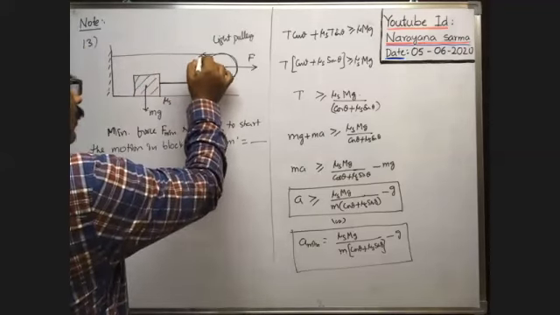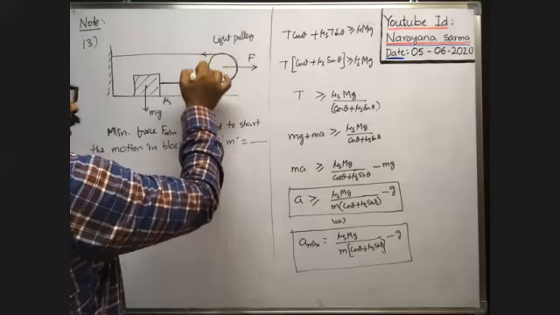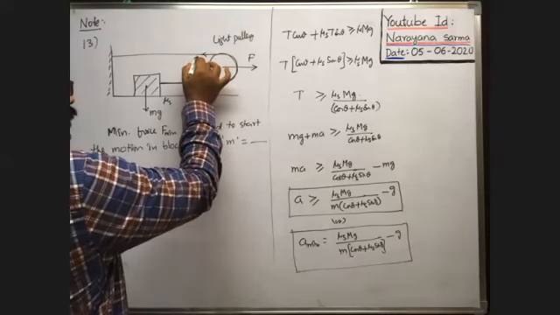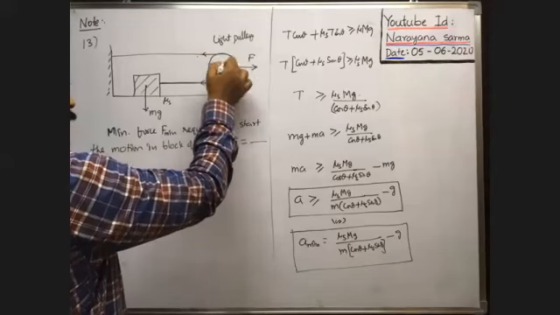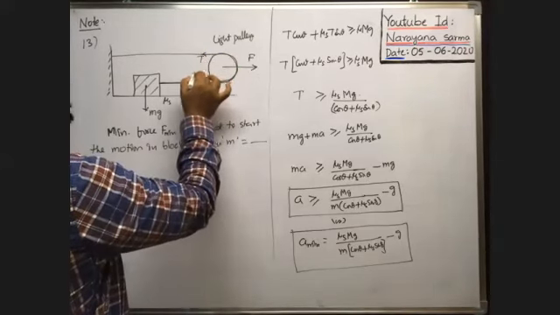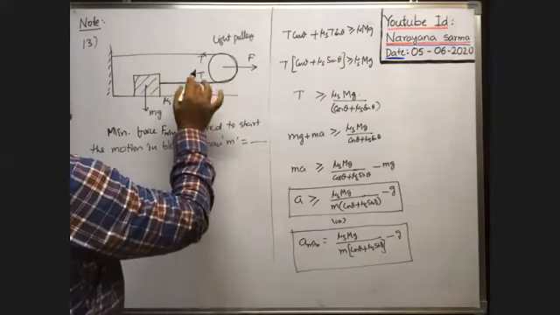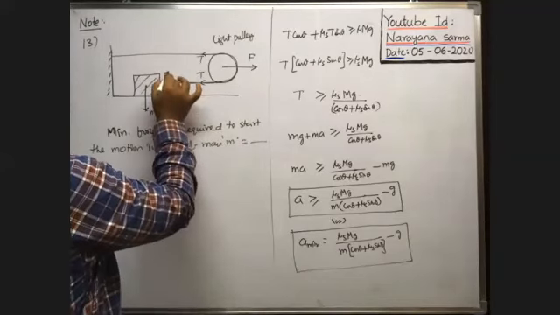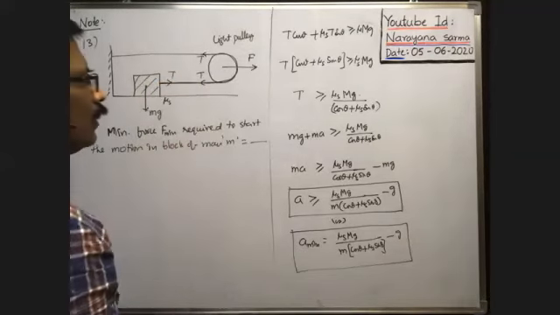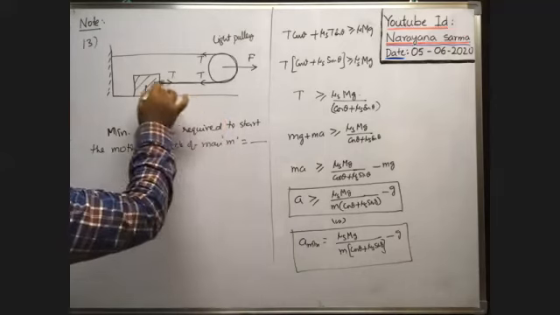These two parts of the string exert the tension T, which pulls the block in this direction. The same tension in the string pulls the block in this direction.